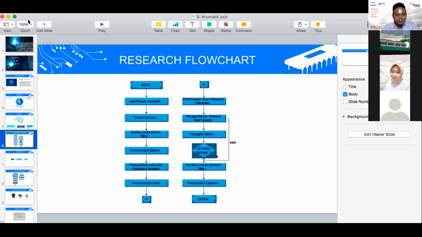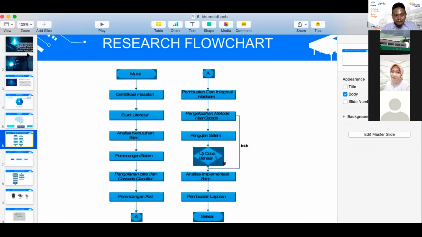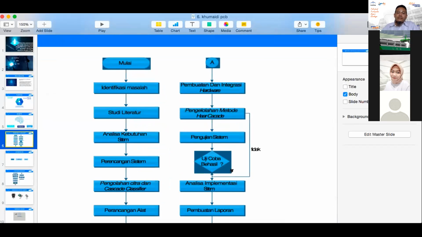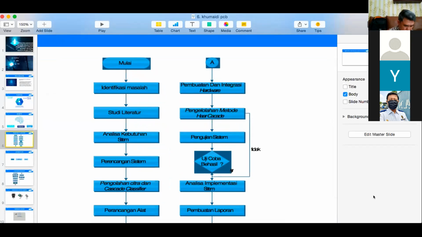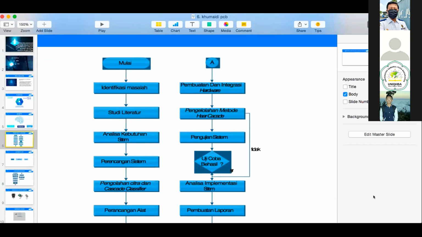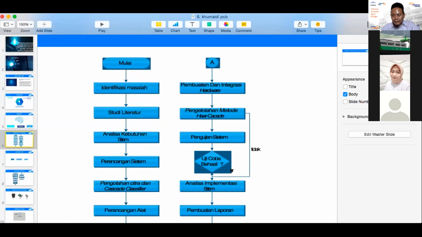And then this is the research flow chart. First, we start the research and problem identification, and then look for literature and analyze the system needs, and then system planning and processing the image and cascade classifier, and then designing the hardware, making and integrating the hardware, and then processing the method, that is the Haar cascade method, and then testing the system.